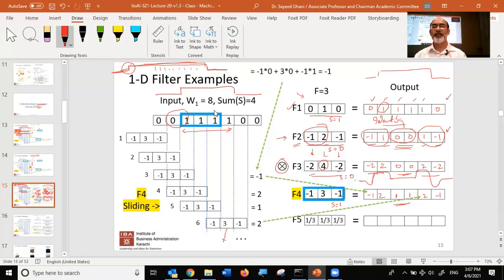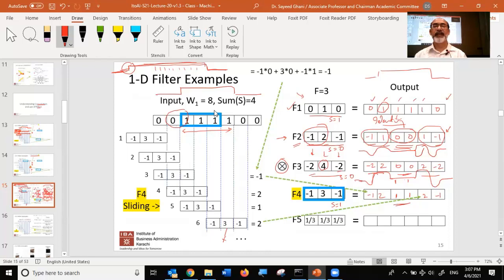So the output is sort of looking like this. In the first case, the output was looking like a negative, then a positive, then a 0, then a negative. Then a positive and a negative, right? So you can see it's sort of a combination of those two, but the difference here is that in the center, it's 1s.